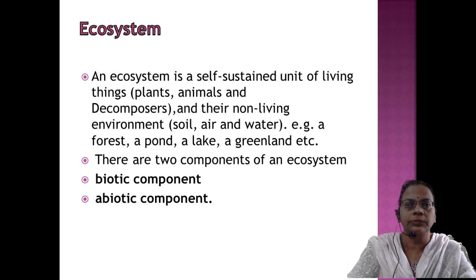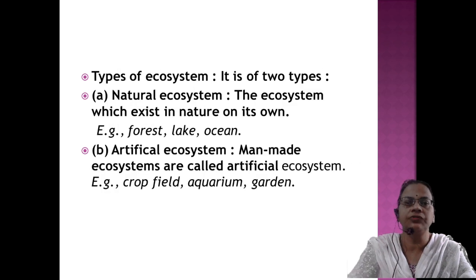And next, the types of ecosystem. Normally we have the natural ecosystem, which exists by its own and is present in nature. Forest, lake, ocean and so on act as natural ecosystems.